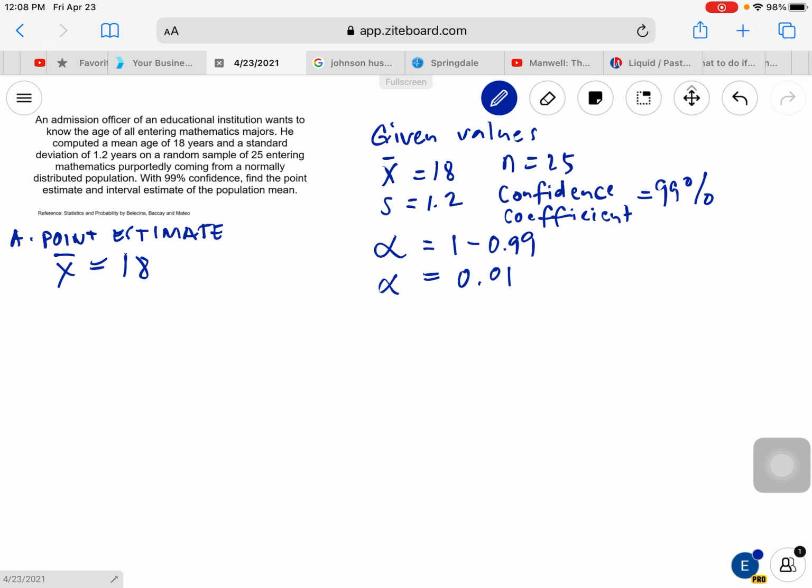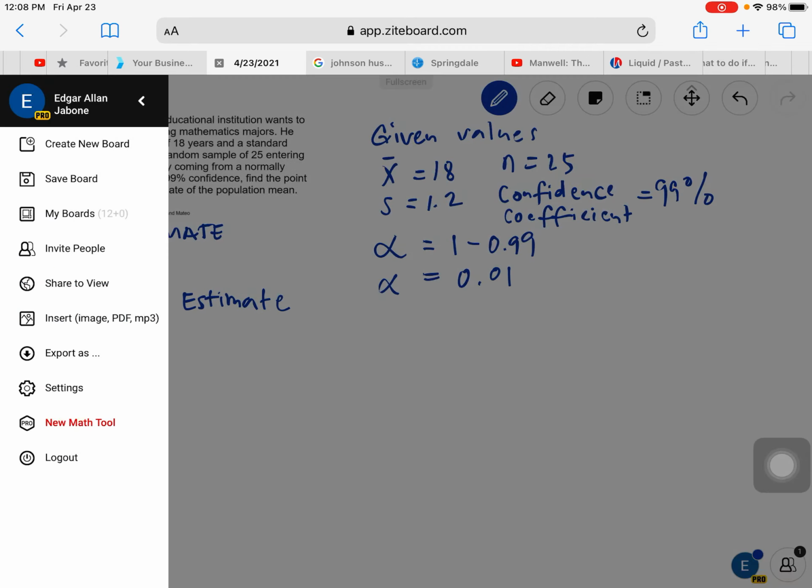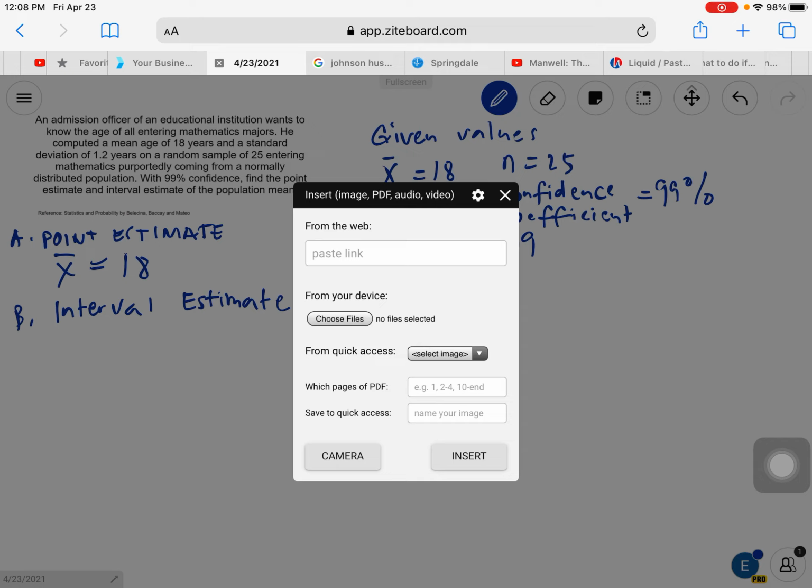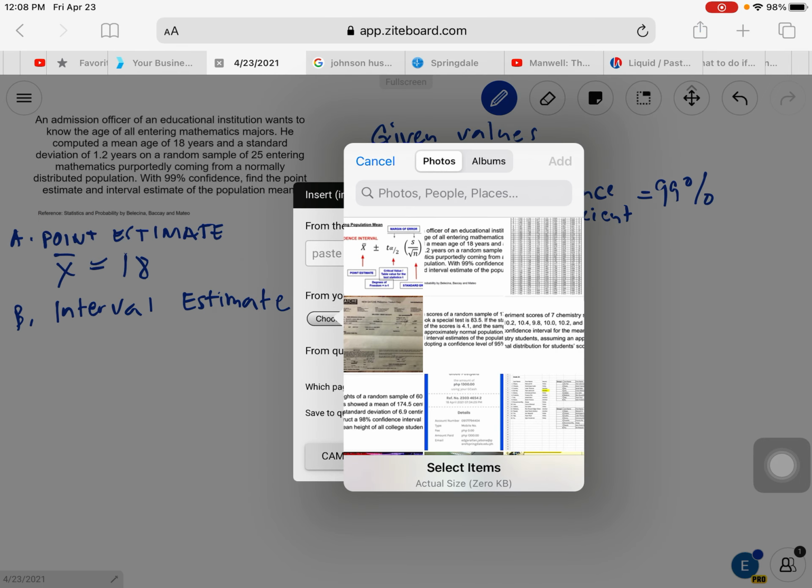Now, the second question is for us to find out the interval estimate of our population mean. To find the interval estimate, we have to make use of the formula that we just learned under the t distribution, which is this one. Let me just attach it here.